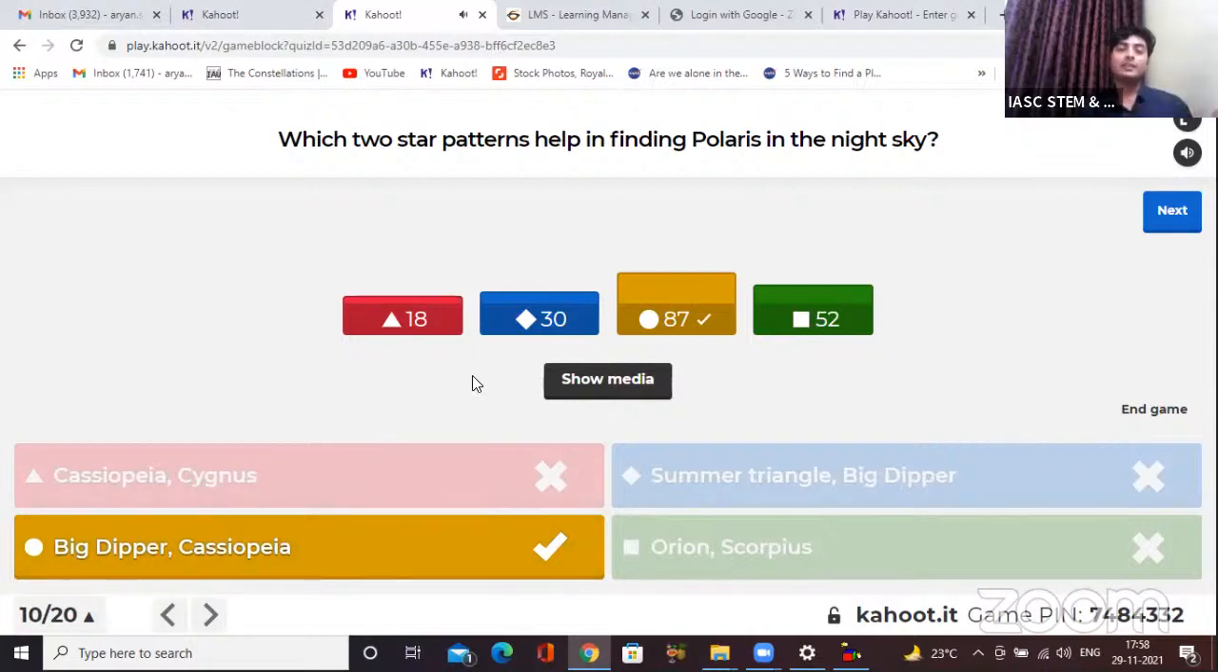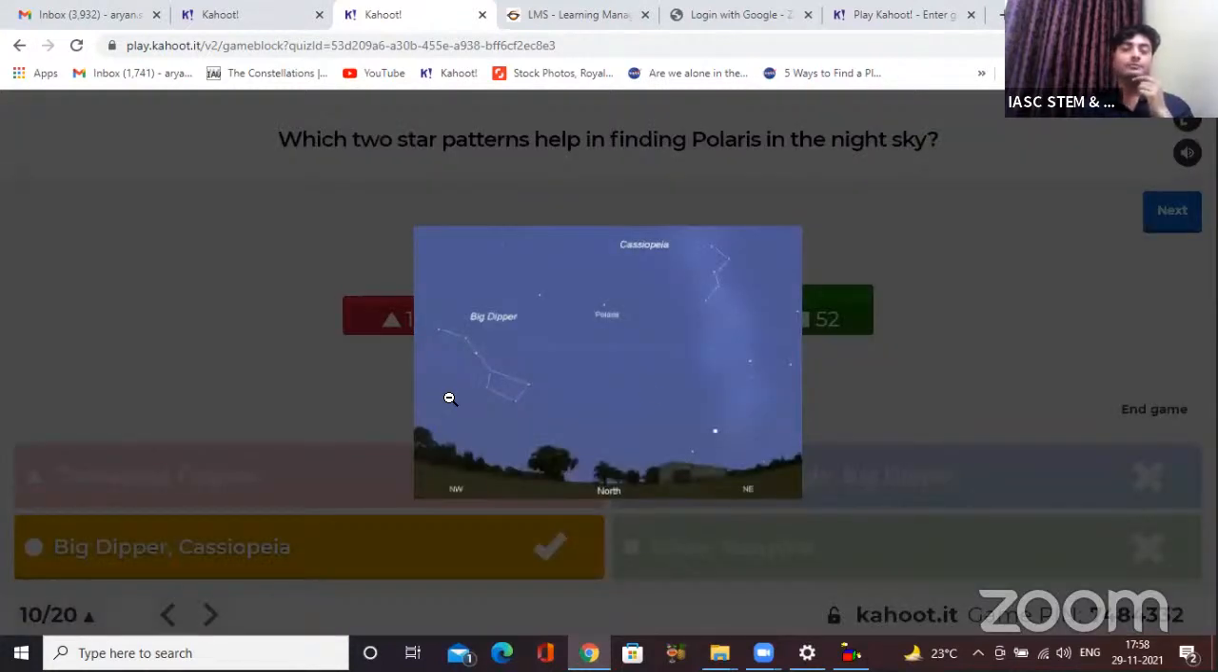Now, here there is a learning point for those students who have answered it incorrectly. So if I show you the image once again, Big Dipper is right over here. Okay, you must have heard of Big Dipper. In Hindi, we call it Saptarishi. Once you have found this pattern in the sky, you can easily find Polaris.